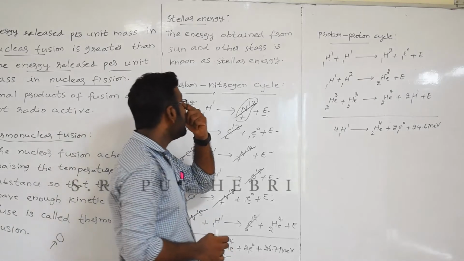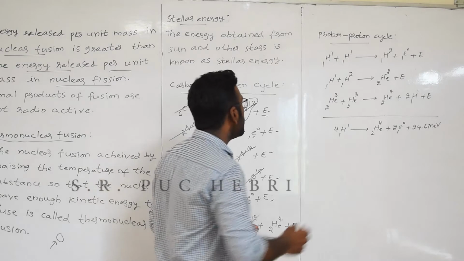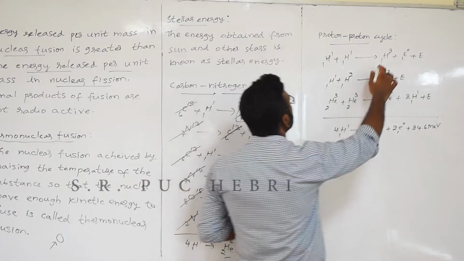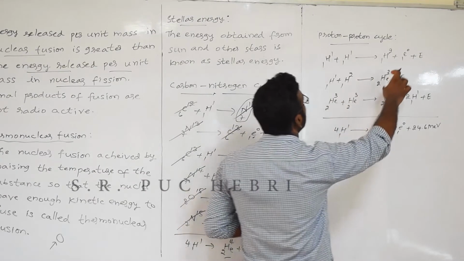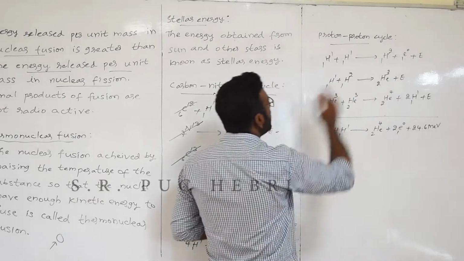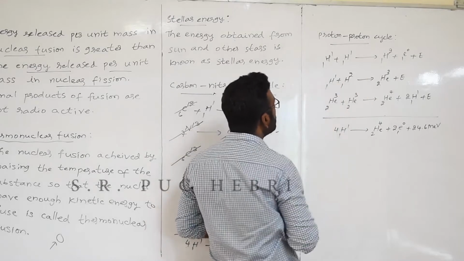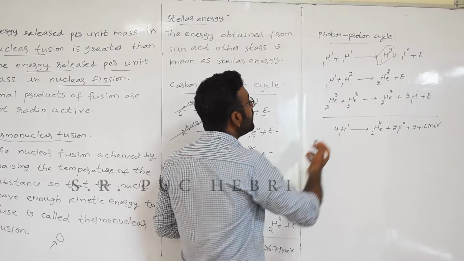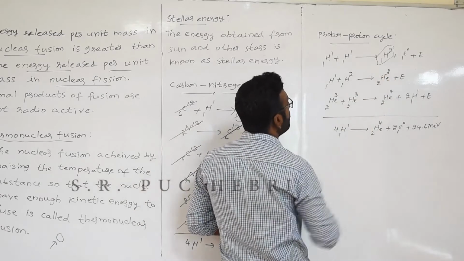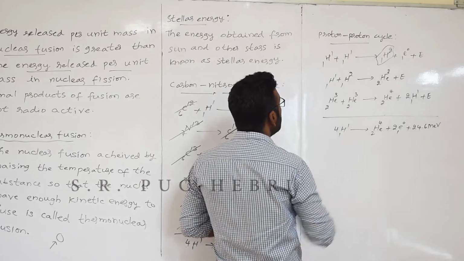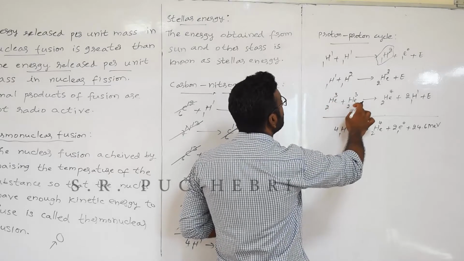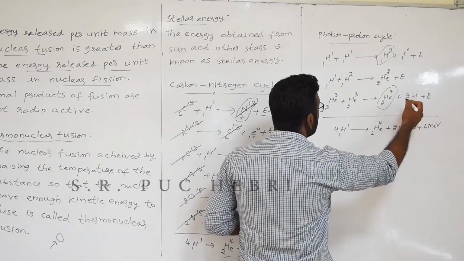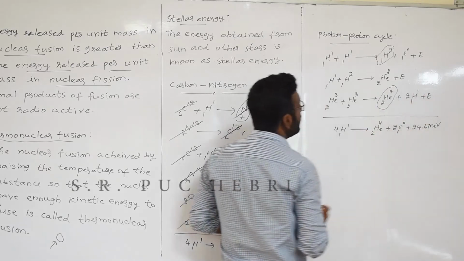One more cycle, it is about proton proton cycle. Here you can see like 2 hydrogen nuclei combines, and you are going to get here a deuterium and 1 positron with the release of energy. Again in another process, this deuterium gets added with another hydrogen. It is going to give you like a He32 with the release of energy. Then 2 He32 will combine to get a helium, okay, and 2 hydrogen with the release of energy.